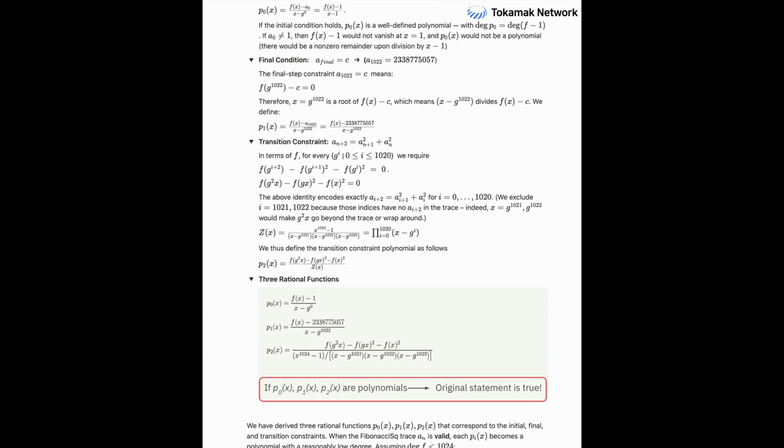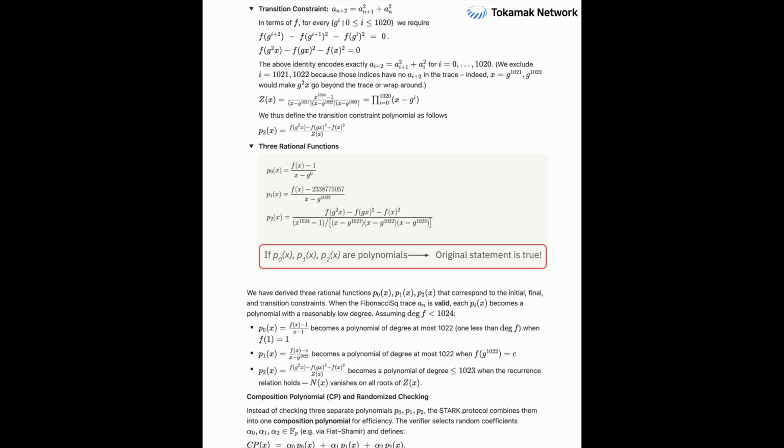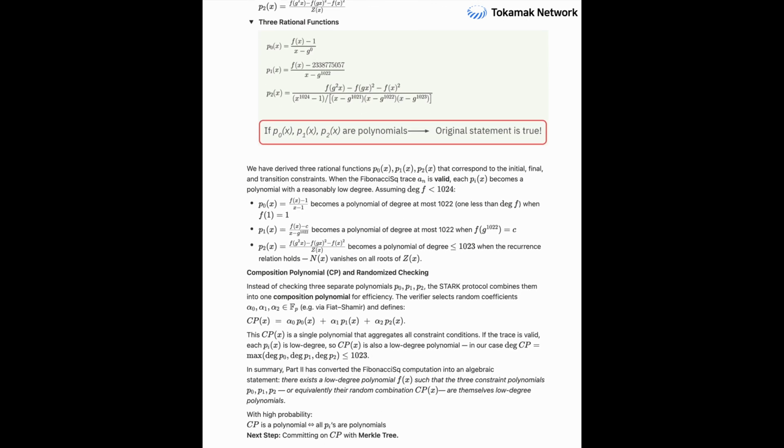That's the key. If the original trace was valid, all these constraint polynomials derived from the rules will themselves be well-defined polynomials of a relatively low degree. Okay, but checking multiple polynomials sounds like maybe inefficient. It could be. So STARKs do something really smart here.